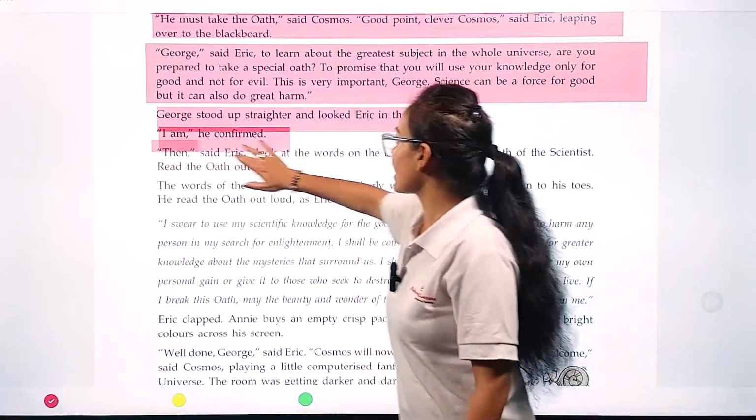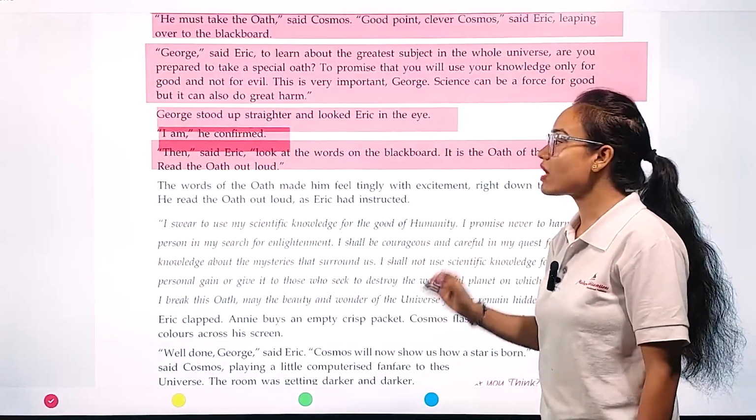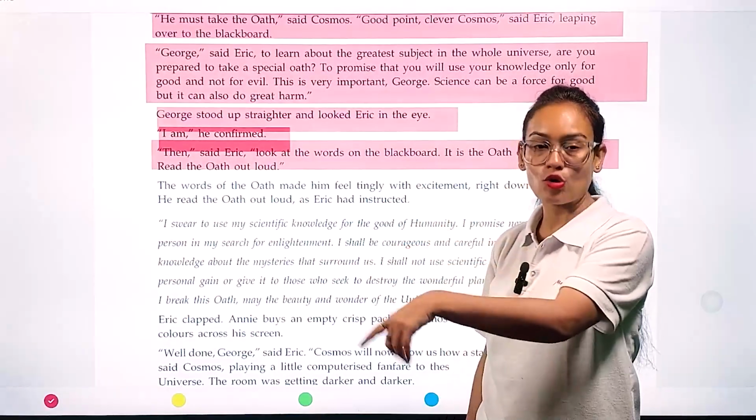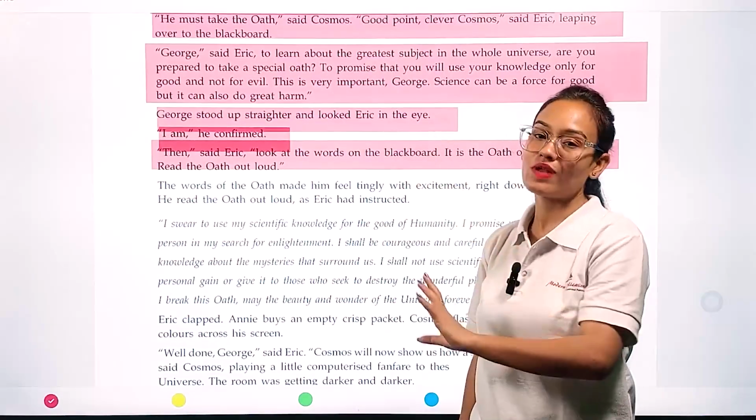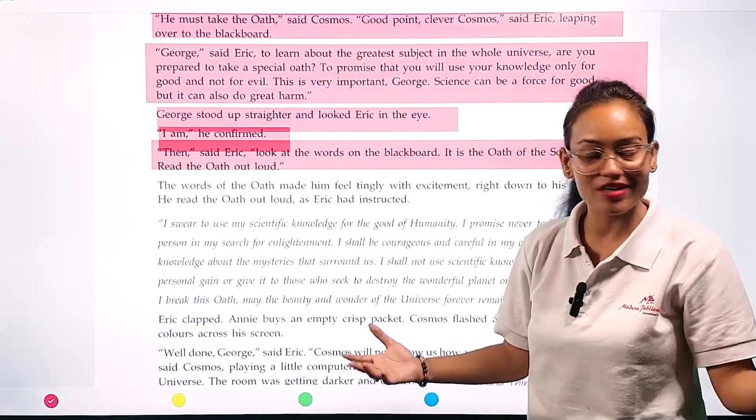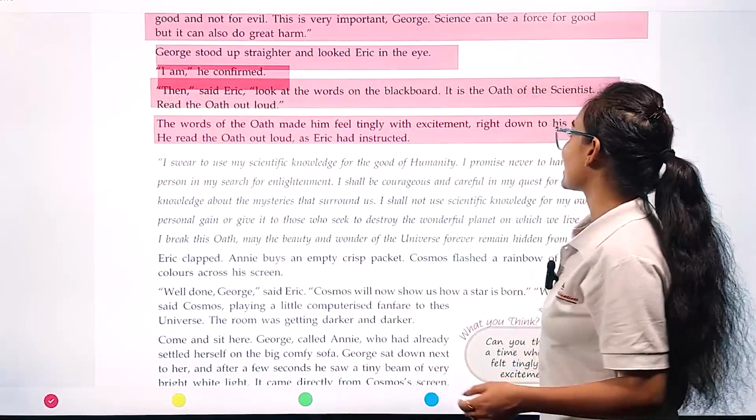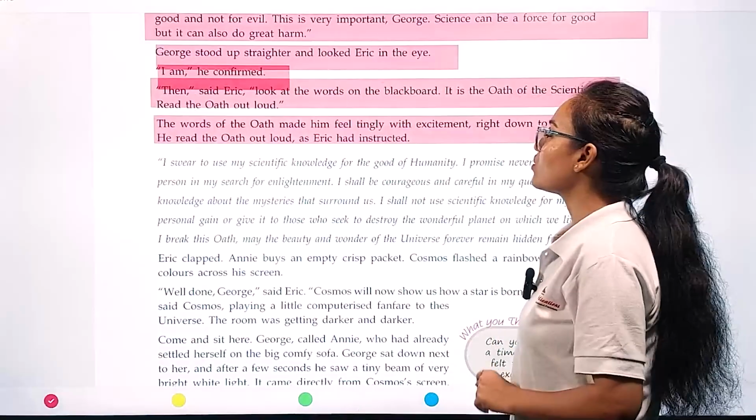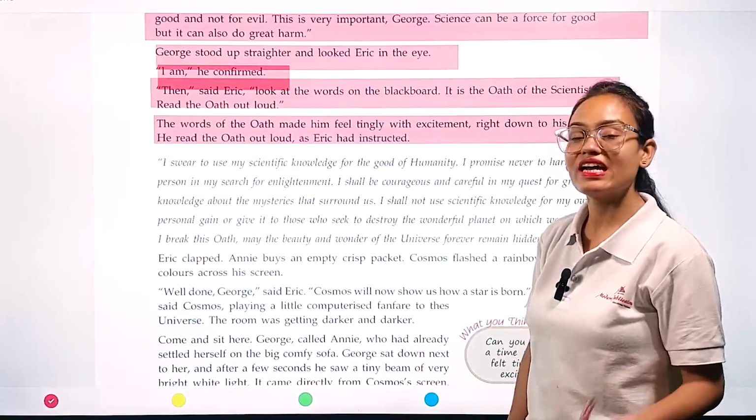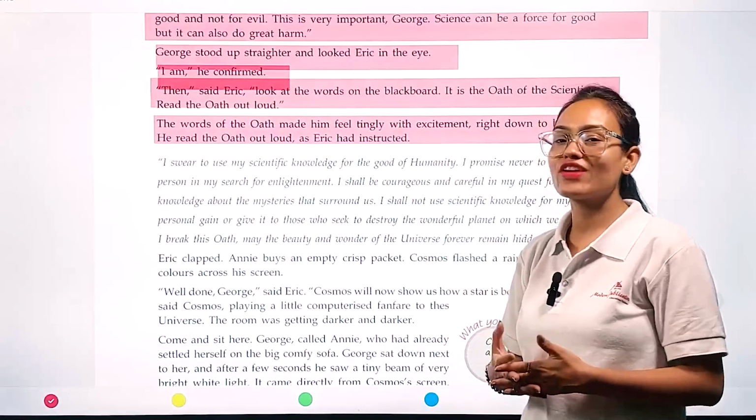"Then," said Eric, "look at the words on the blackboard. It is the oath of the scientist. Read the oath out loud." So Eric said, okay George, you have to look at the blackboard, on which an oath is written. Now you have to read this oath in a loud voice. The words of the oath made him feel tingly with excitement right down to his toes. He read the oath out loud as Eric had instructed. Now George started reading the words of the oath, and while reading it he was feeling a tingling sensation.